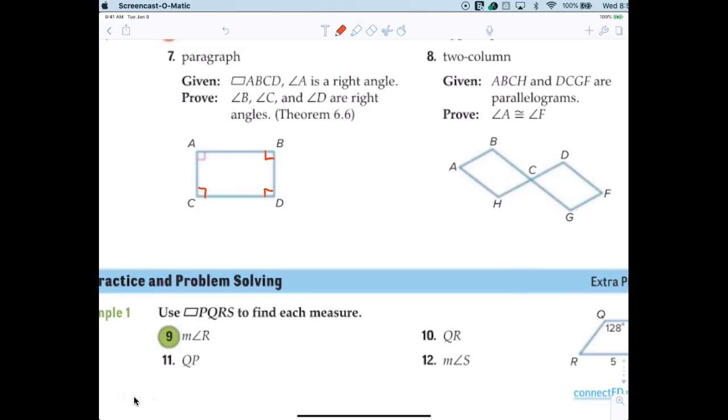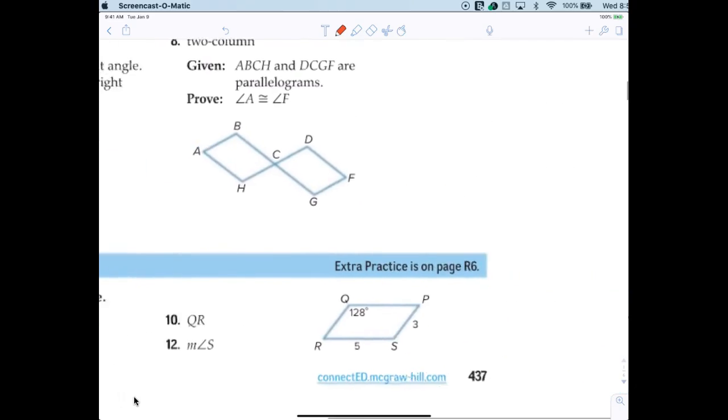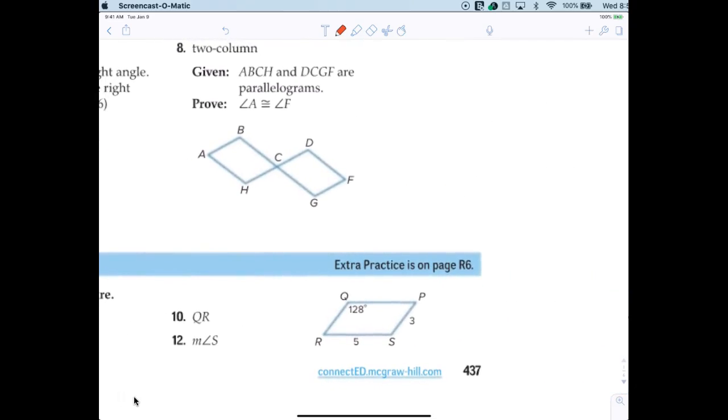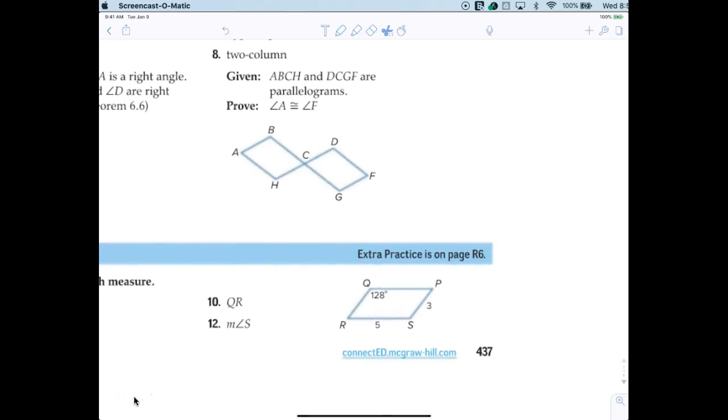All right. So if there's one right angle in a parallelogram, then all the angles are right angles, which actually makes the parallelogram a what? The parallelogram becomes a rectangle. Could be a square. Doesn't have to be a square. Could be a rectangle. All right. Now let's look at number 8. So let's go ahead and do number 8 as a 2-column proof here.